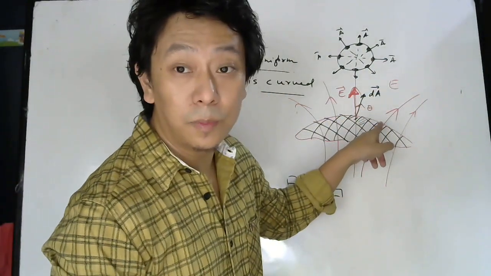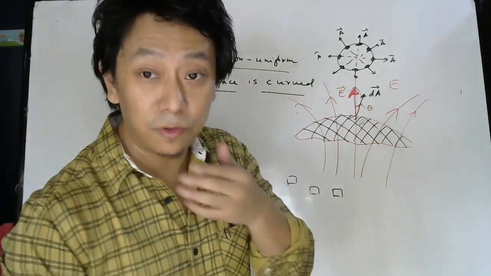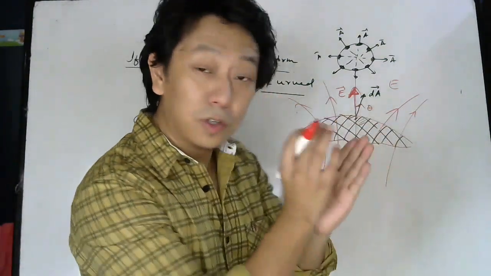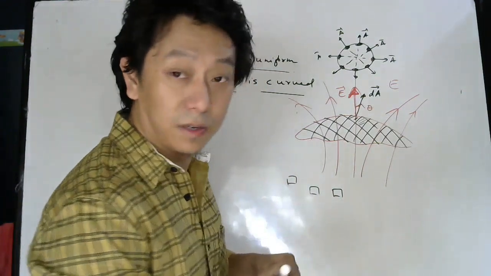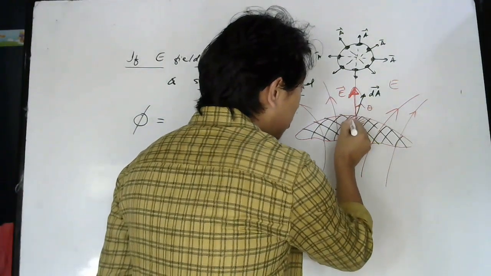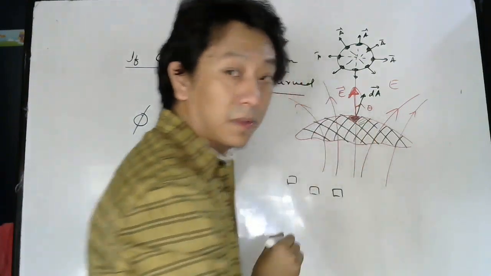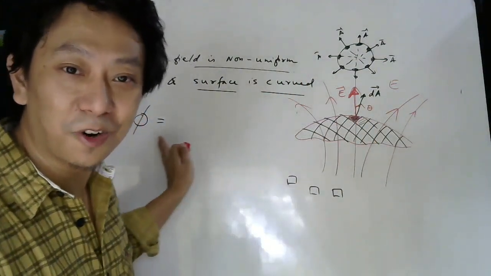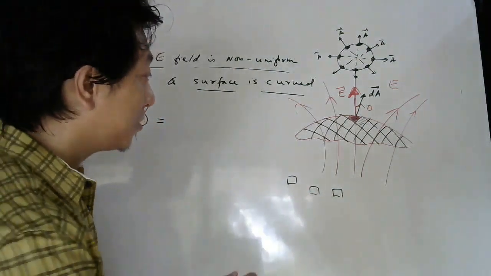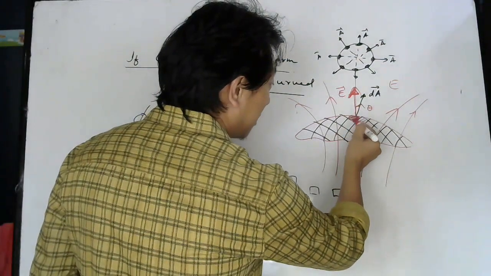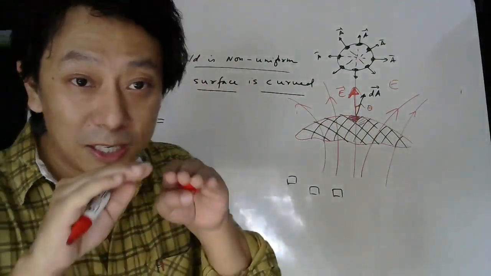Here the electric field will be different from here because it is a non-uniform electric field, and the angle may also change. But listen carefully. For this small part, if I choose this small part here... See, in the exam you don't have to draw the diagram, just write the formula. So don't worry. If you choose a small part here, that small part I can consider as a plane.